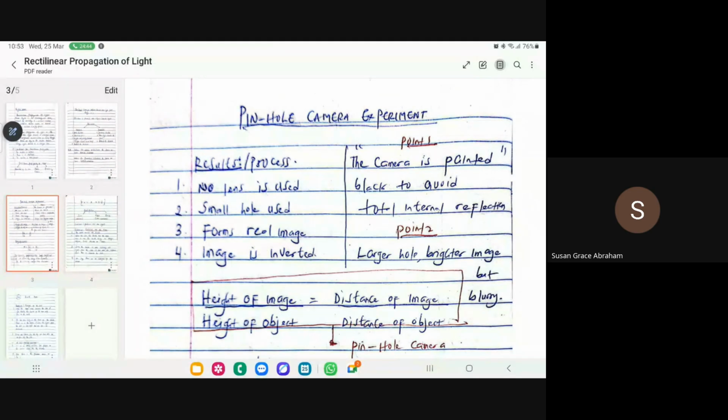So the pinhole camera, I hope my system will allow me. The pinhole camera experiments. So let's watch that video.